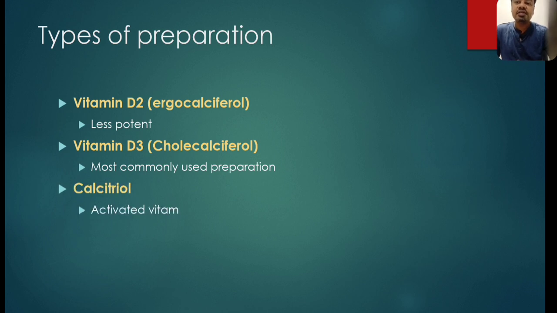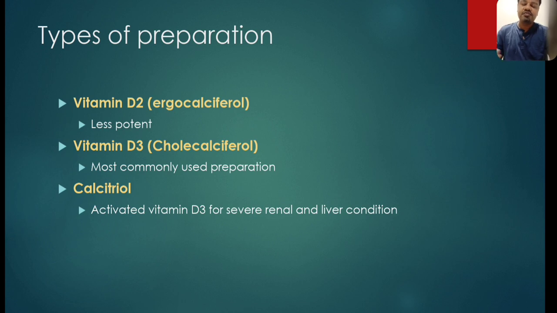Then calcitriol is also available. Why? Because, as we have learned, the activation of vitamin D requires proper functioning of both the kidney as well as the liver. So if the liver and kidney are not functioning properly, giving vitamin D3 is not going to work. So we have to give activated vitamin D3, that is calcitriol.